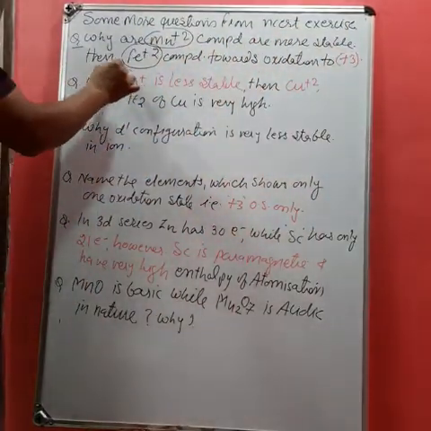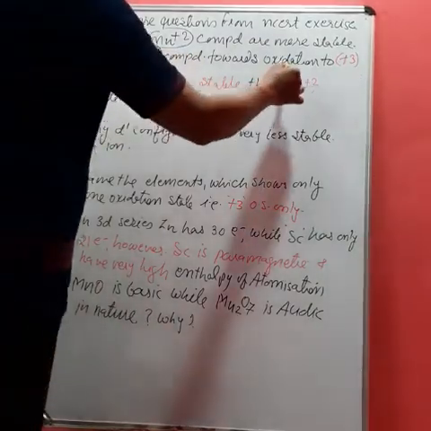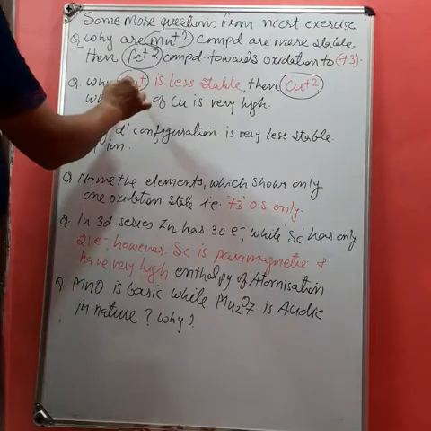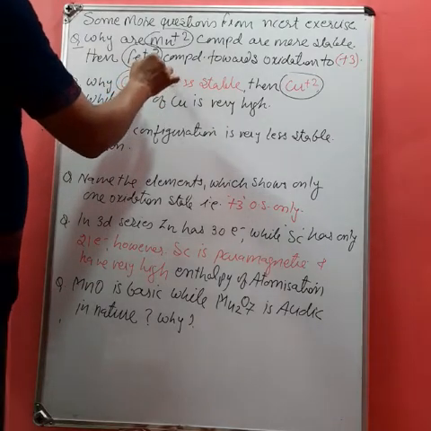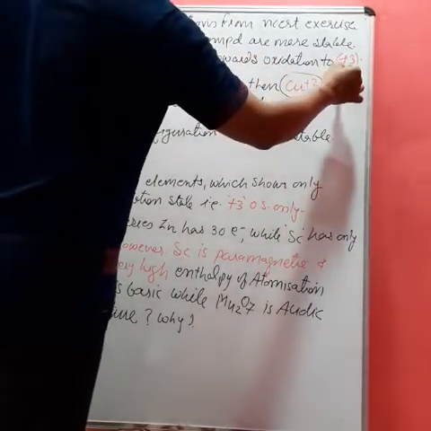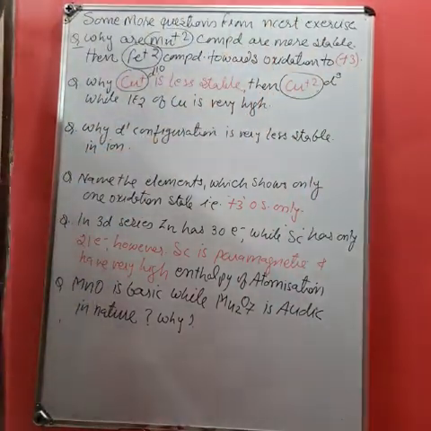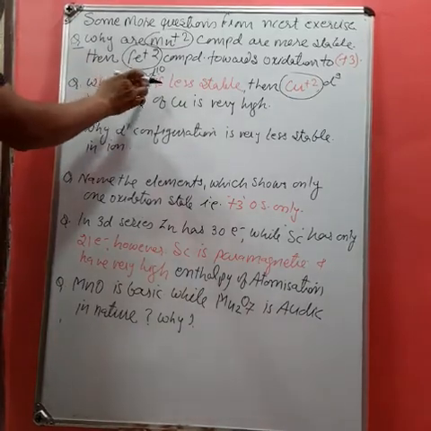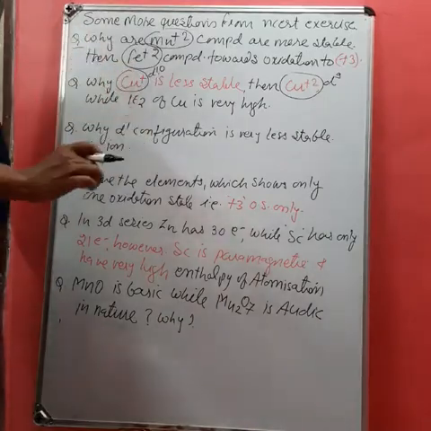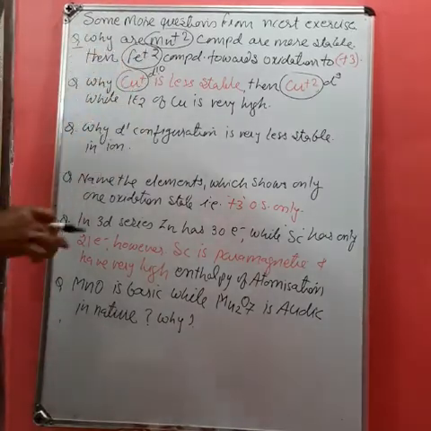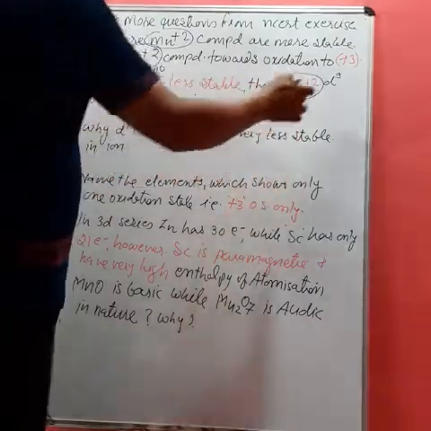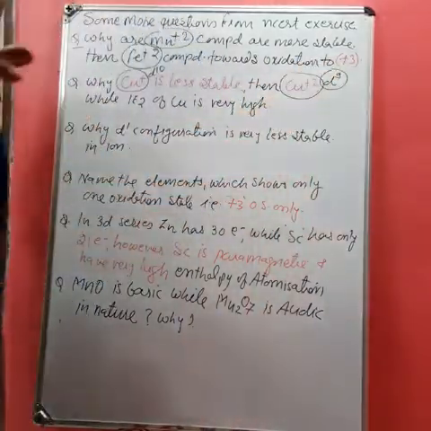Second one, why is Cu+ less stable than Cu+2? Now student, the configuration of Cu+ becomes d10, and the Cu+2 cation configuration becomes d9. After losing one electron, copper requires a lesser ionization enthalpy, but to become a Cu+2 cation it has to lose 2 electrons.